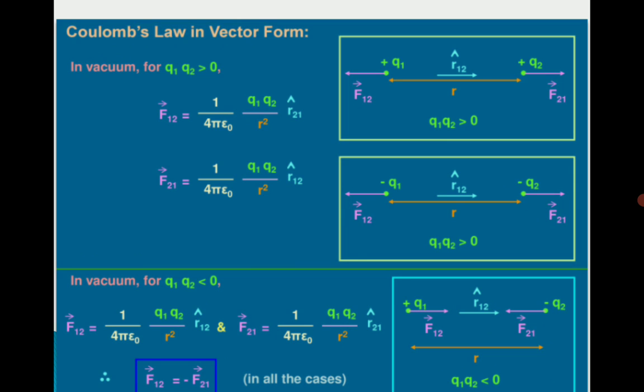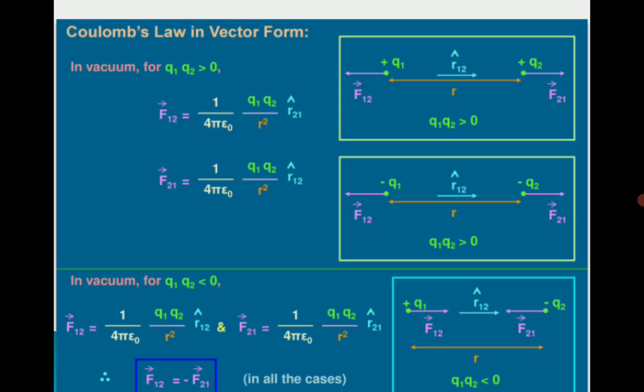If both the charges are positive, of course their product is greater than 0. So vector F12, the force exerted on 1 by 2, is expressed as 1 upon 4 pi epsilon naught q1 q2 by r square, and unit vector r21. So r21 is directed from charge q2 to q1, and r12 is directed from charge q1 to q2.